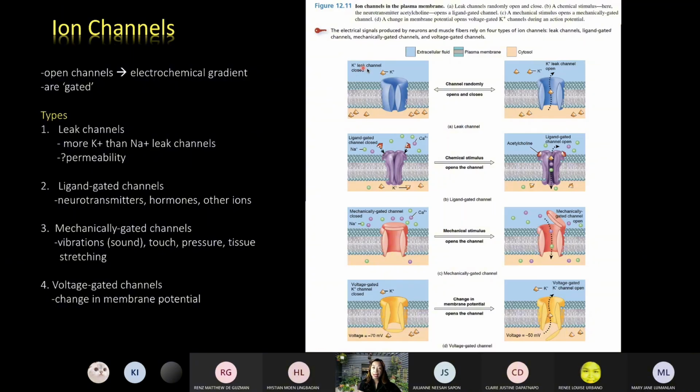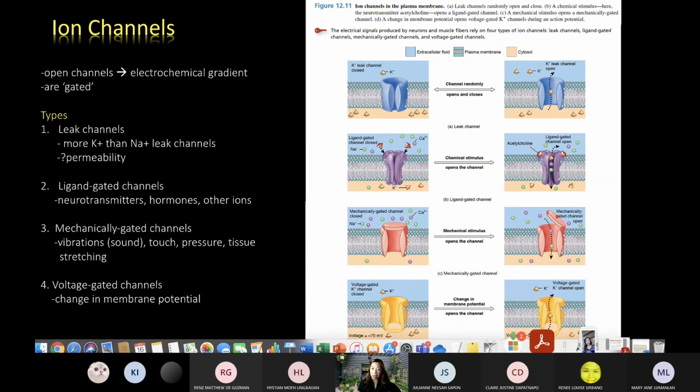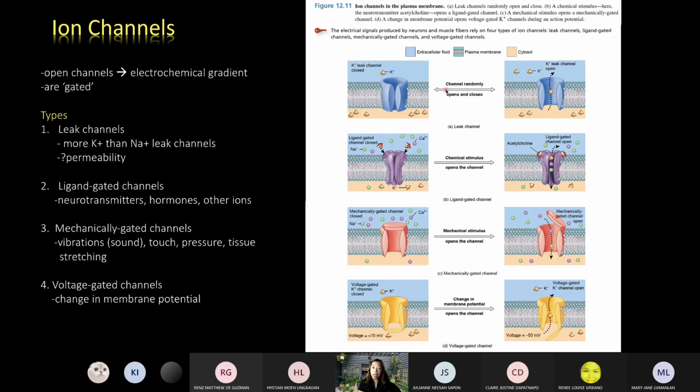When we say leak channels, from the term leak, it permits the leakage, the escape of molecules. And here you have illustrations or figures showing closed channels, closed gates and open gates. So a leak channel can randomly open and close. You have here a leak channel with open gates allowing passage of substances. An example here is the potassium leak channel. We have also sodium leak channels.